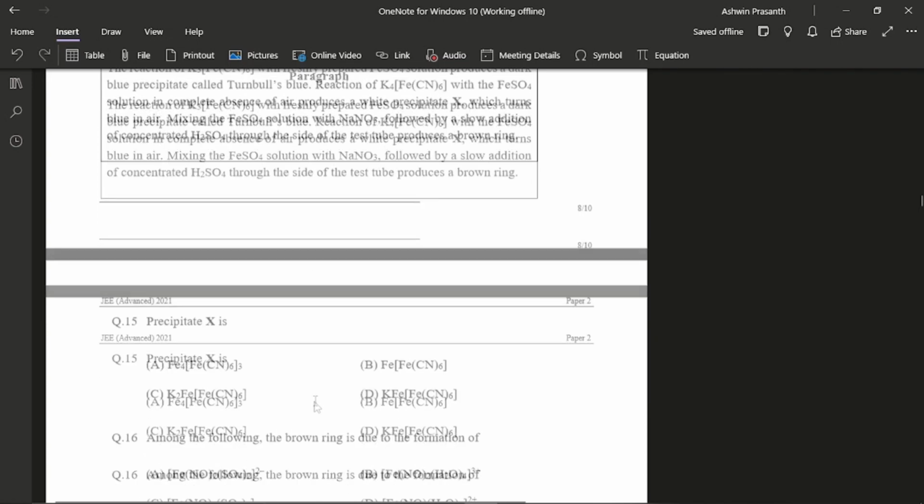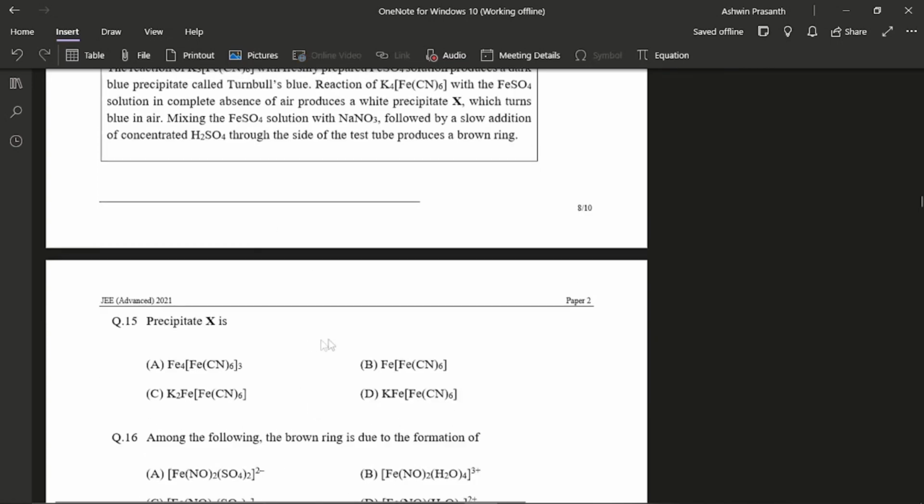This one, I think, is one of the easiest questions in the whole Advanced paper. Turnbull's blue. If you've done salt analysis properly, you know that it's the one with Fe+3 inside and Fe+2 outside, so accordingly you can mark it here. I think they gave it the way it's given in the NCERT lab manual, so you have to figure out in which one Fe+3 is inside and which one Fe+2 is outside.